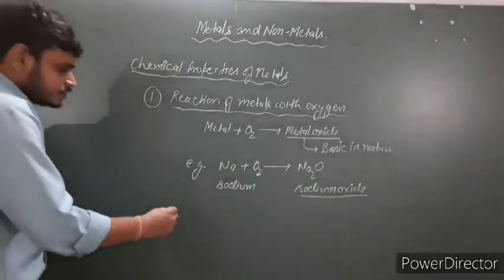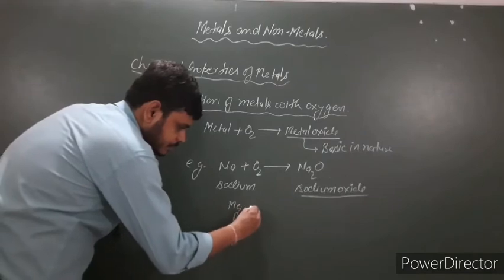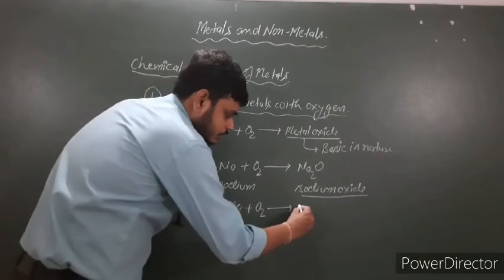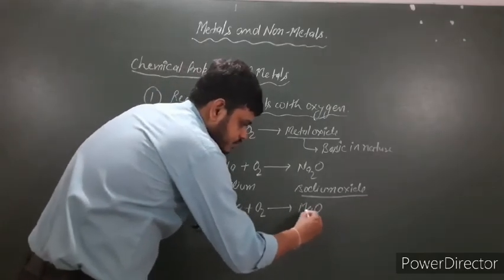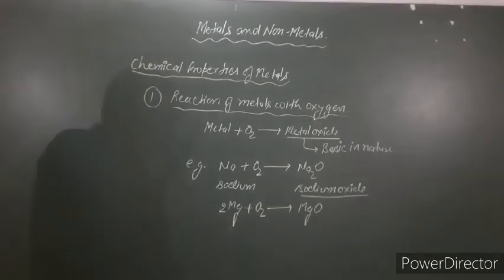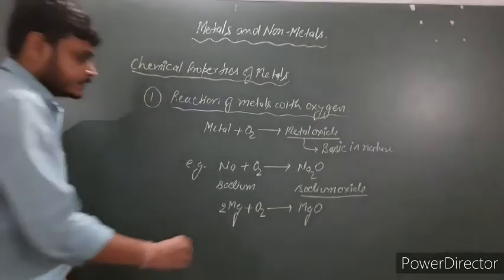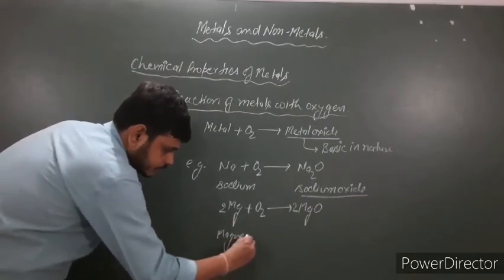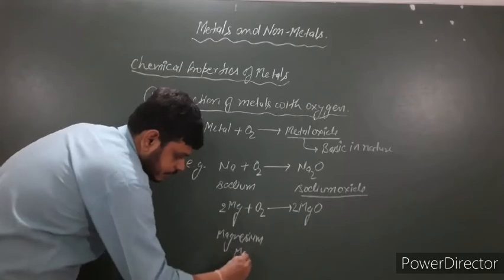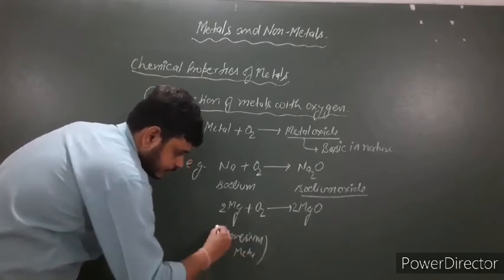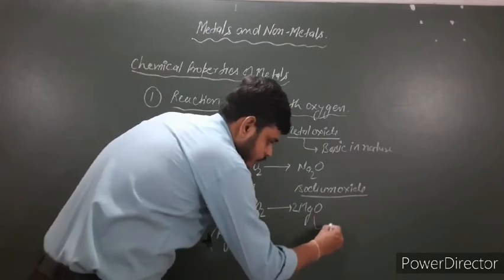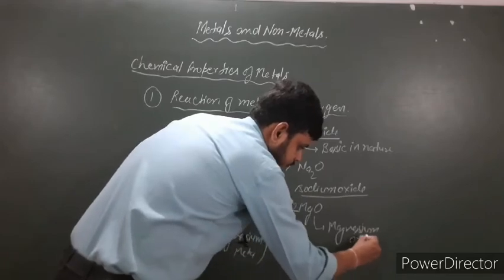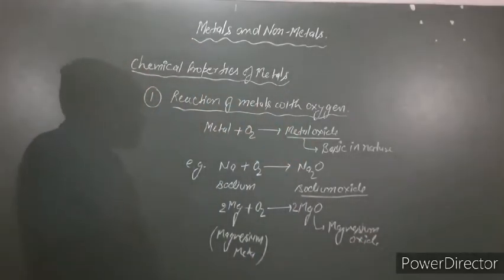The second example is when magnesium reacts with oxygen to form the metal oxide MgO. MgO is magnesium oxide. Here magnesium metal reacts with oxygen to form magnesium oxide. Clear?